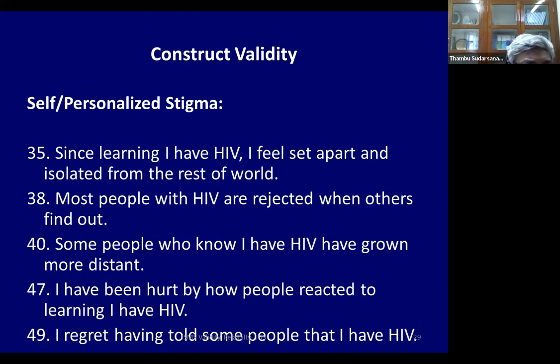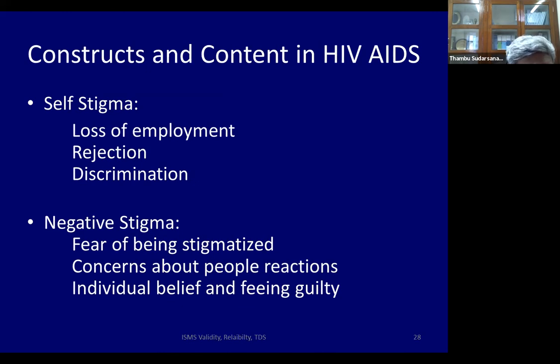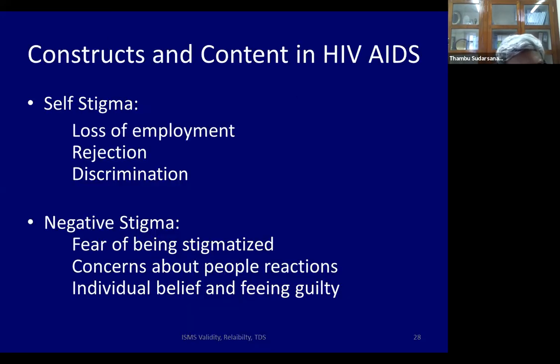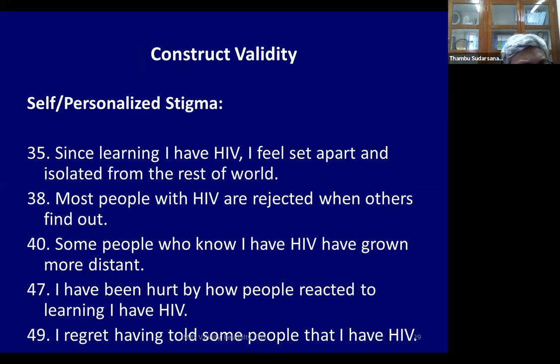So you start off with the construct. This is the construct I told you about. And this is where a bad construct is, you don't really understand the situation properly and you leave out, let's say, self-stigma. Then you will not think about loss of employment, rejection, or discrimination. So finally, when you make a questionnaire, these are the questions one made. For self-stigma, they said, since learning I have HIV, I felt set apart and isolated.